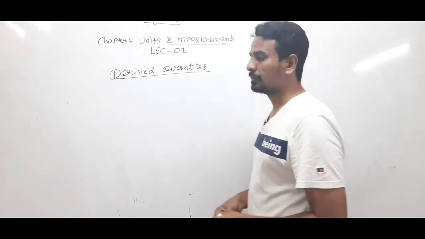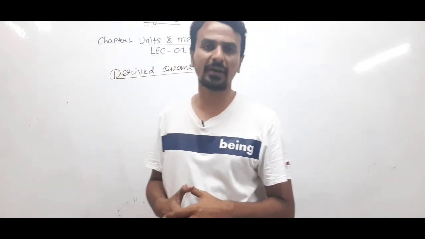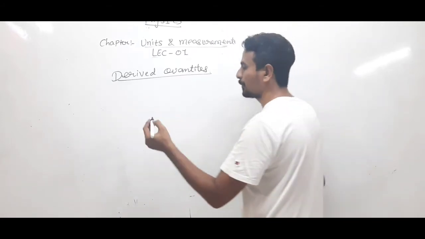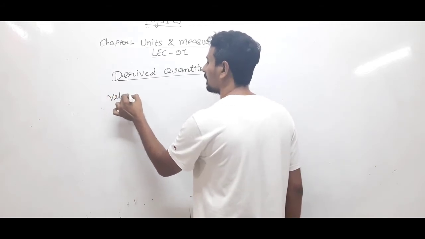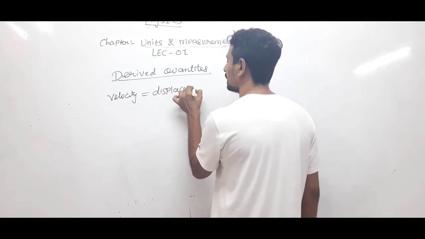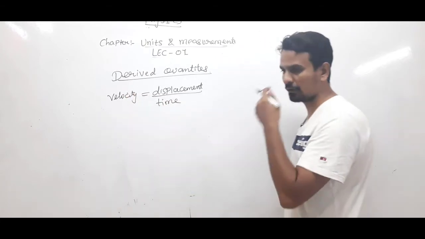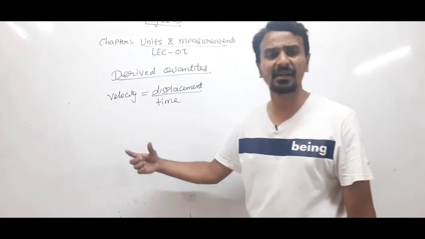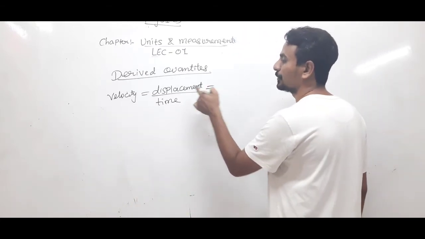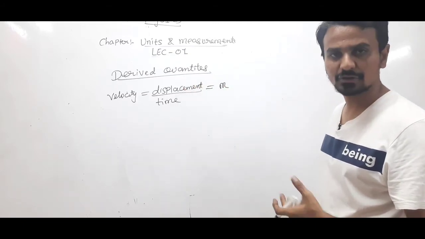As I already said, to derive these quantities and their units, we need those 7 quantities. Suppose, what is velocity? Velocity is defined as displacement by time. Displacement has the unit meter, representing length, the shortest distance.